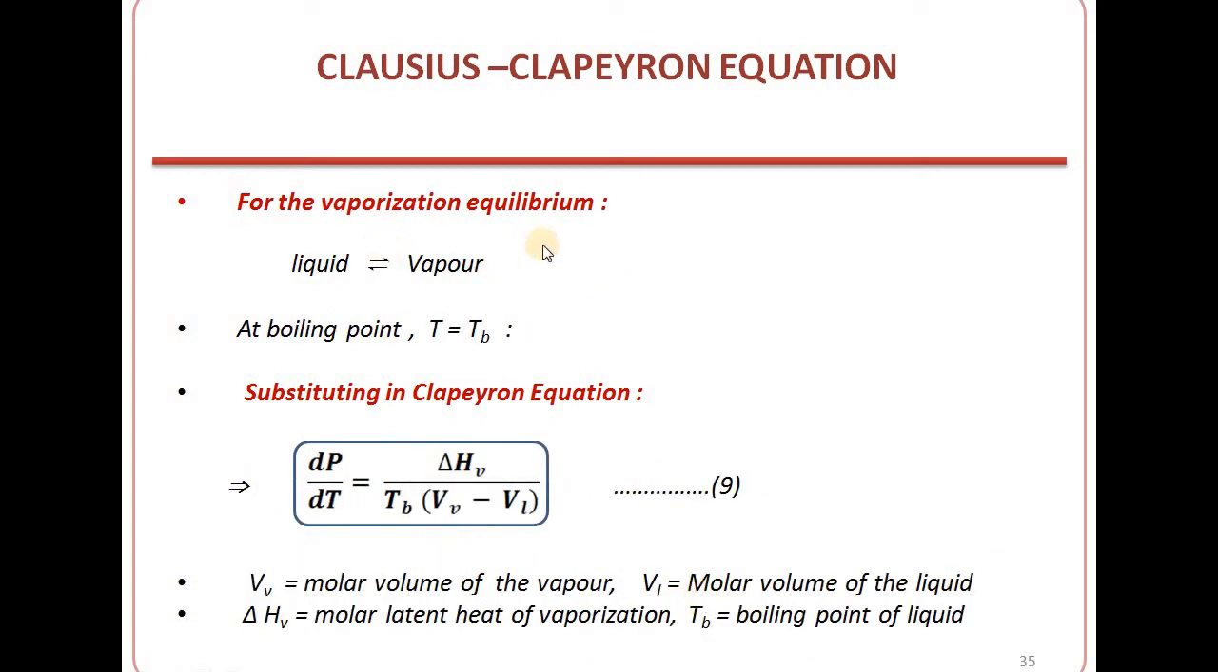Now applying the Clapeyron equation to the liquid vapor equilibrium, when the liquid is converting to the vapor. So at the boiling point, T can be written as Tb. So substituting in the Clapeyron equation, we have dp by dt is equal to del Hv, the molar latent heat of vaporization, divided by Tb into (Vv minus Vl), the molar volume in the vapor phase minus the molar volume in the liquid phase. So this is the molar latent heat of vaporization, this is the molar volume of vapor, this is the molar volume of the liquid, and Tb is the boiling point. So applying the Clapeyron equation to the liquid vapor equilibrium, we are getting this equation.